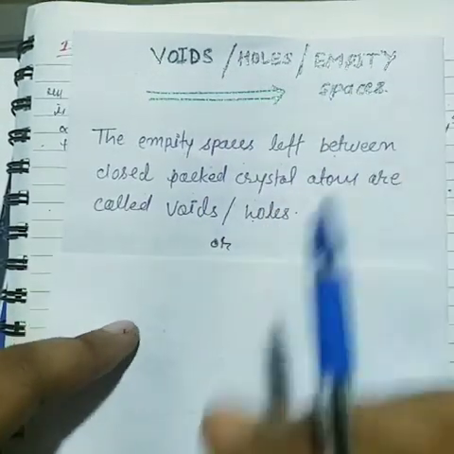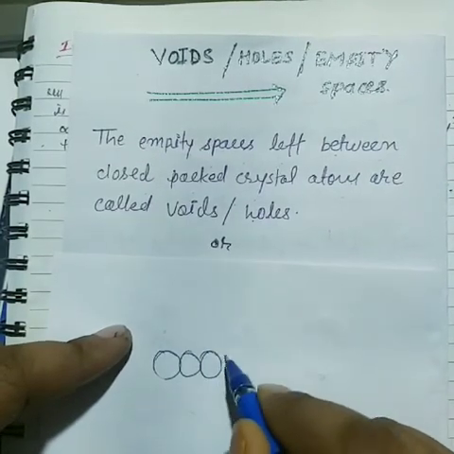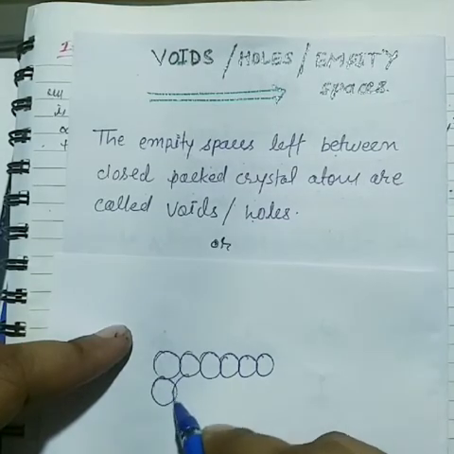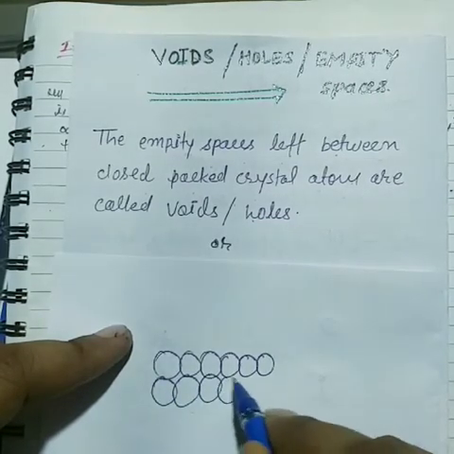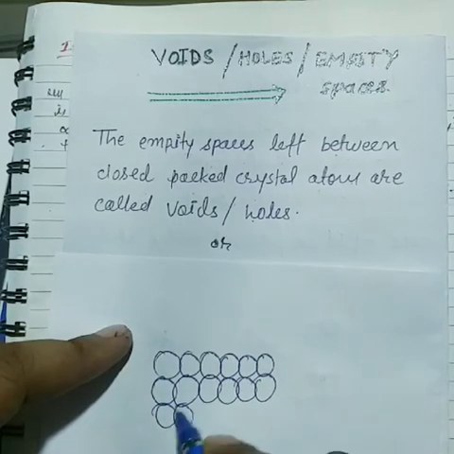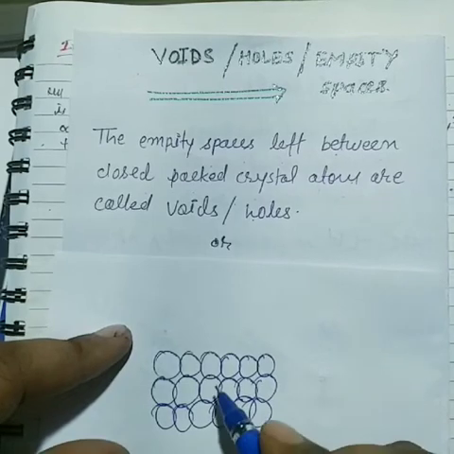Now see here, I am drawing a cubic close packed system in 3D. That means it is formed only in three-dimensional close packing. So here it is a CCP structure.